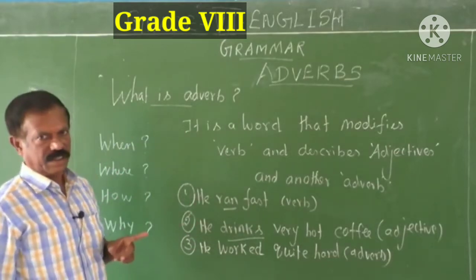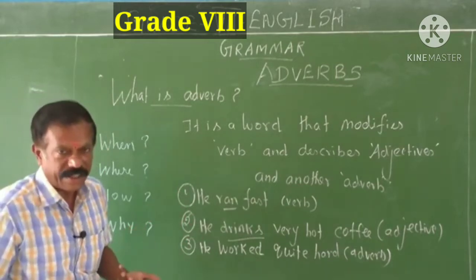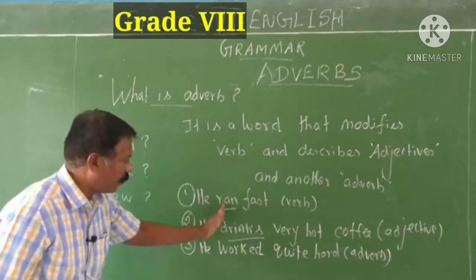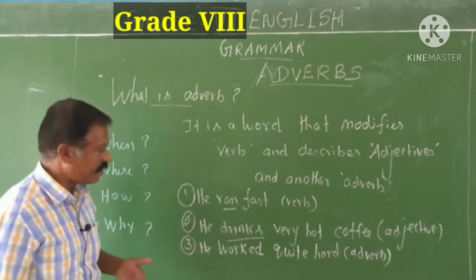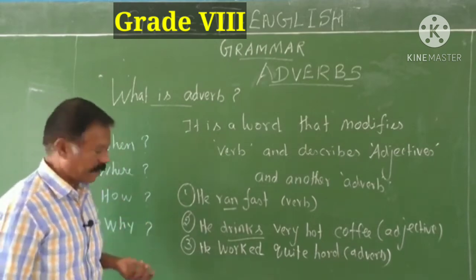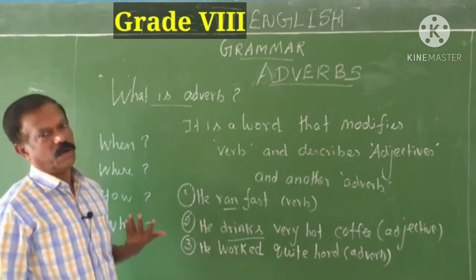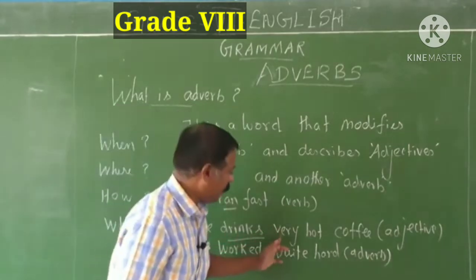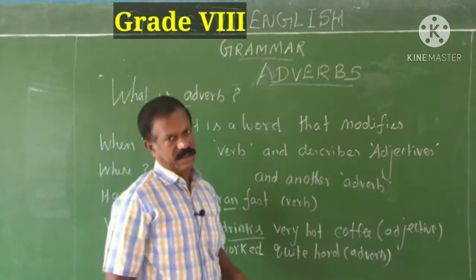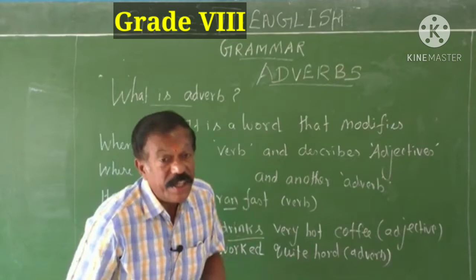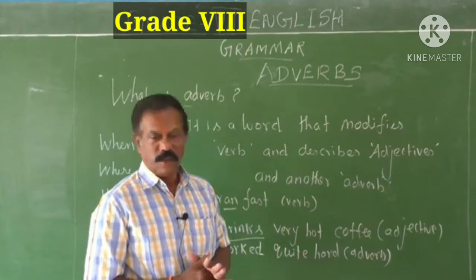See, he ran fast. In the first example, he is the subject, ran is the verb, and fast is an adverb. How did he run? It modifies the verb ran, therefore it is an adverb. In the second example, he drinks very hot coffee. He is the subject, drinks is the verb, very is an adverb, hot is an adjective, coffee is a noun. So here this adverb very describes another word, the adjective hot. The coffee is very hot. How hot is it? Very hot. So it describes the adjective hot, therefore it is an adverb. Could you follow me children?